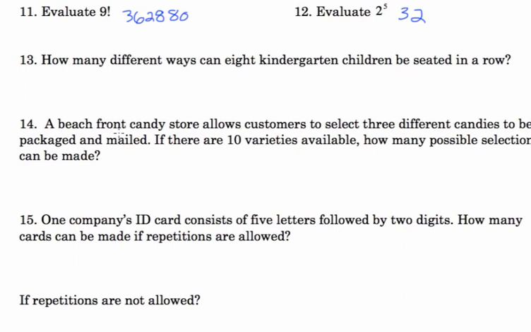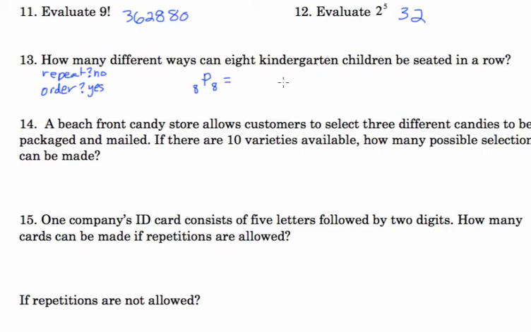How many different ways can 8 kindergarten children be seated in a row? Well, does this repeat? No. You can't repeat kids if you're sitting them in a row. And does order matter? Yes. I'm talking about how many ways I can order them. So yes, order matters. So you could do this 2 different ways. You could use permutations and say, how many kids do you have to choose from? 8. How many slots are you seating them in? 8. All 8 of them are going in the row.